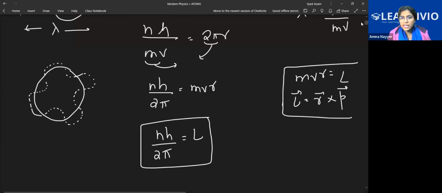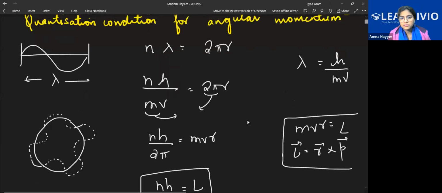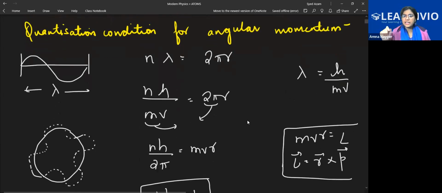So do one thing, quickly write down this part. Those who have printed the sheets, write it there. Those who have the registers, please write it and get the sheets printed. It will be easy for you to revise. Quickly write this down, then we'll come to the postulates by Bohr.